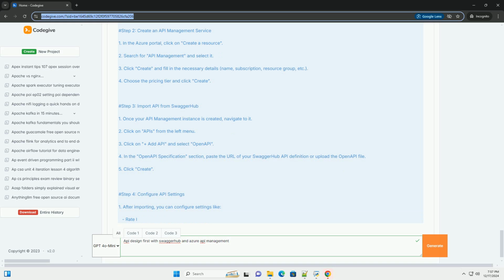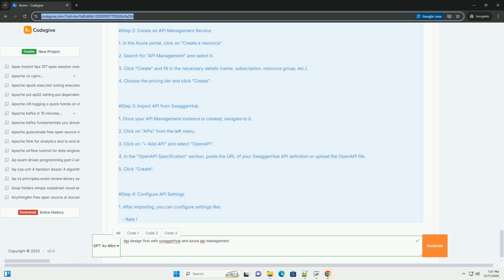Part 2, deploying the API with Azure API Management. Step 1, create an Azure account. 1. Go to Azure, https://azure.microsoft.com. 2. Sign up for a free account if you don't have one. Step 2, create an API Management service.